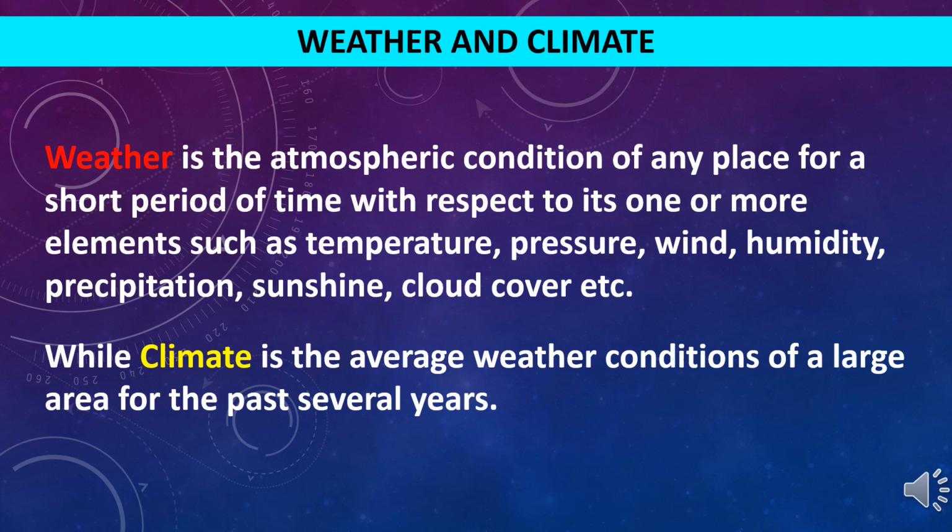Weather is the atmospheric condition of any place for a short period of time with respect to its one or more elements such as temperature, pressure, wind, humidity, precipitation, sunshine, cloud cover, etc., whereas climate is the average weather conditions of a large area for the past several years.